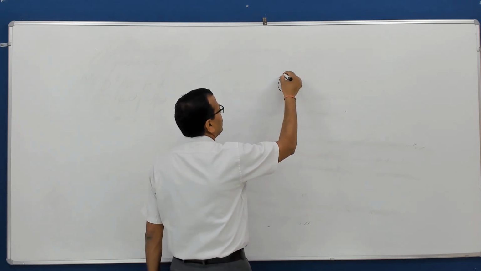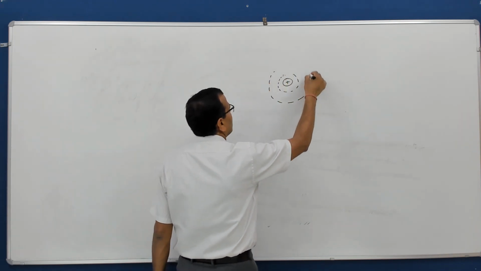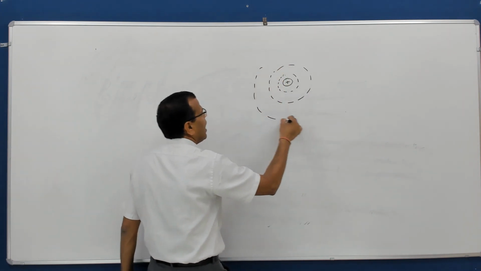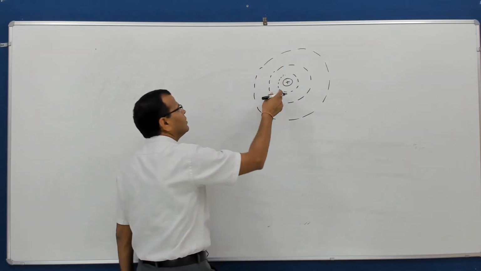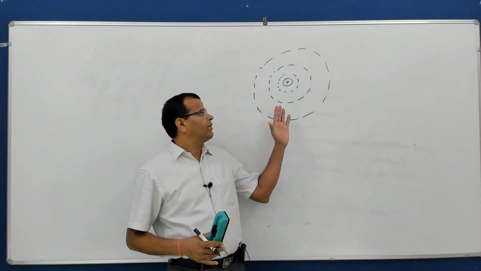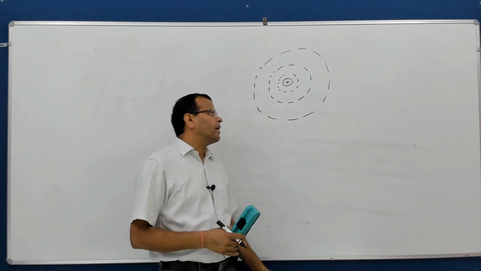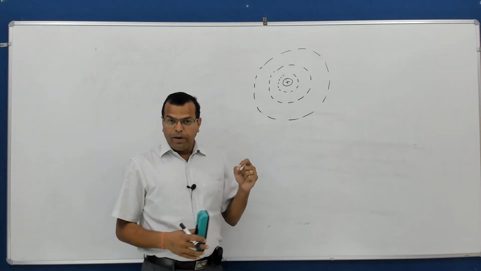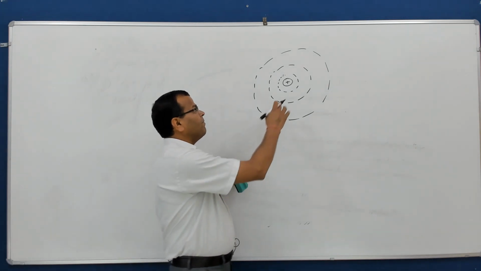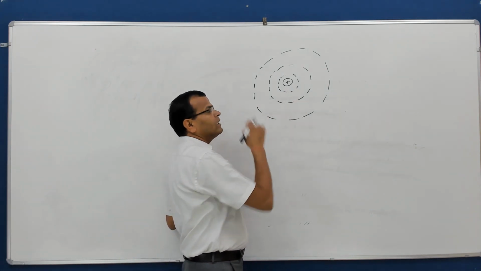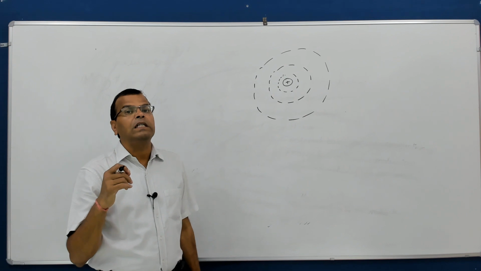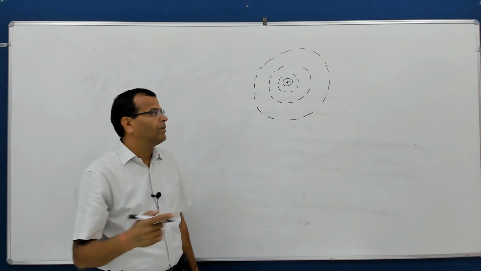Then we have electronic shells around the nucleus, and there are electrons associated with every shell. Now remember, every atom has these shells, and every shell has some discrete energy level.